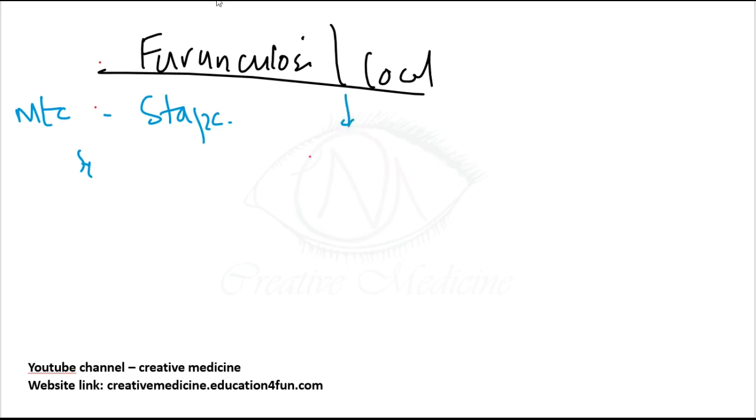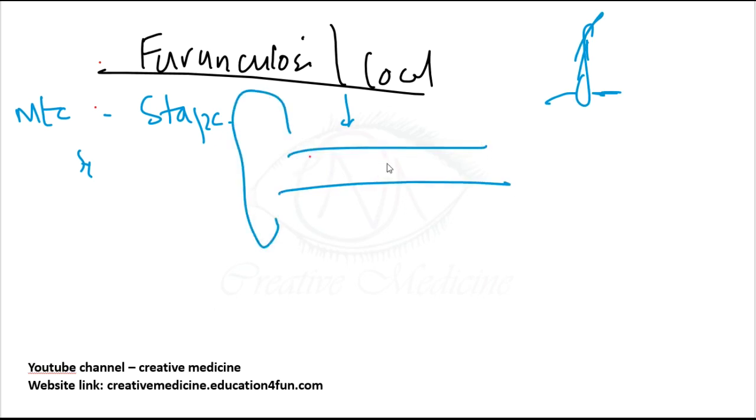Furunculosis is infection of the hair follicle, so in the ear it is present only where hair is present, mainly in the hair-bearing areas of the cartilaginous part of the external auditory canal.